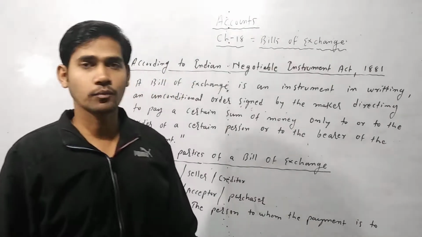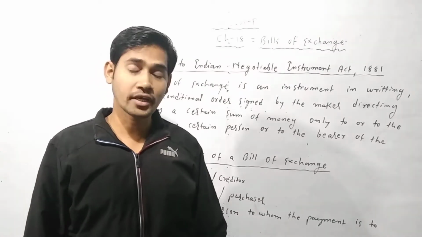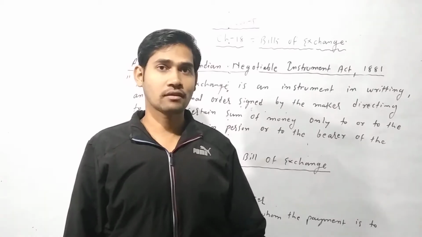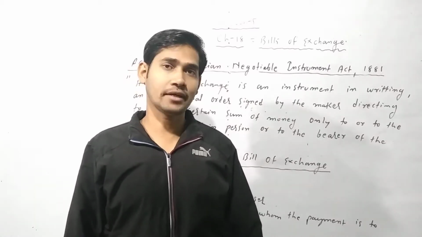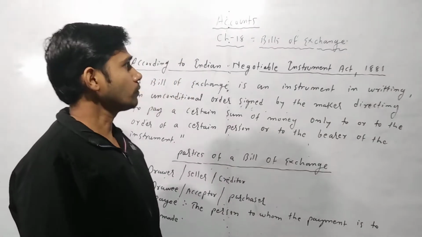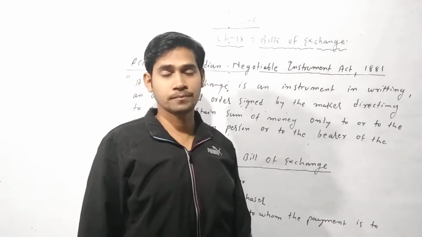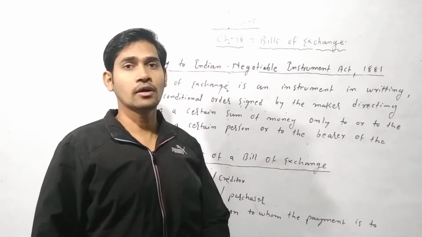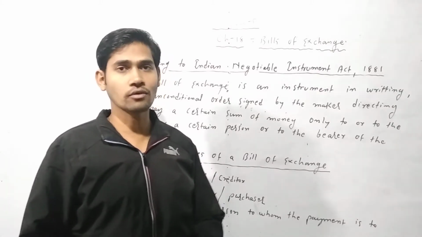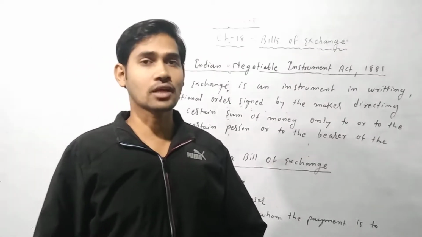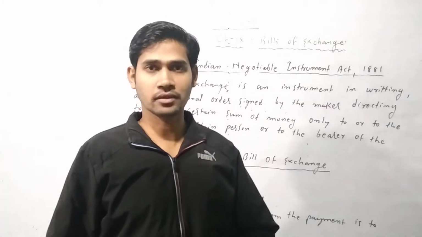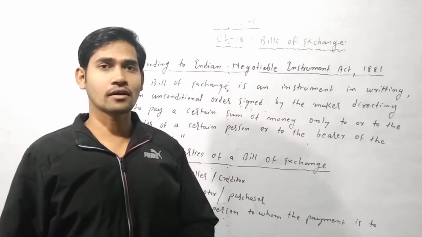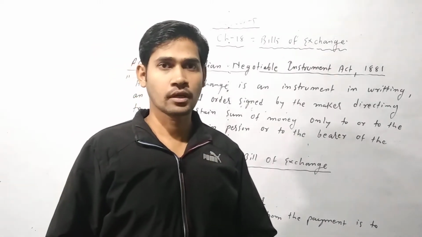Everyone, I am Gopi Kumar Srivastav and today I am going to start a new chapter of Accounts Class 11, chapter number 18. The name of this chapter is Bill of Exchange. This chapter helps business transactions run smoothly because it helps in credit transactions in the business environment. And this bill of exchange is used by the seller and purchaser.